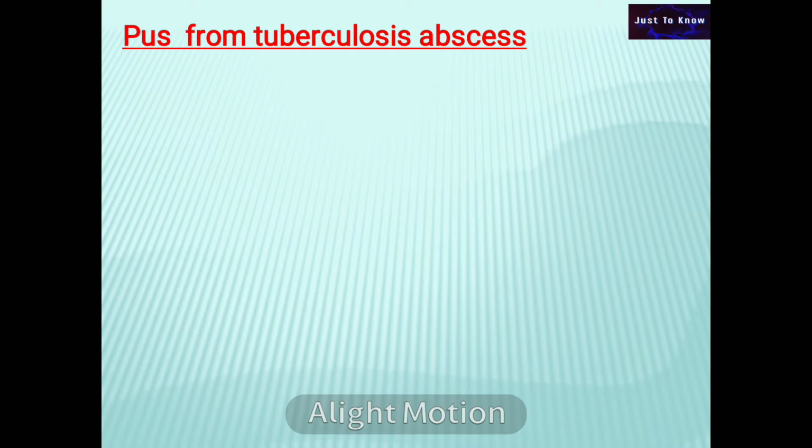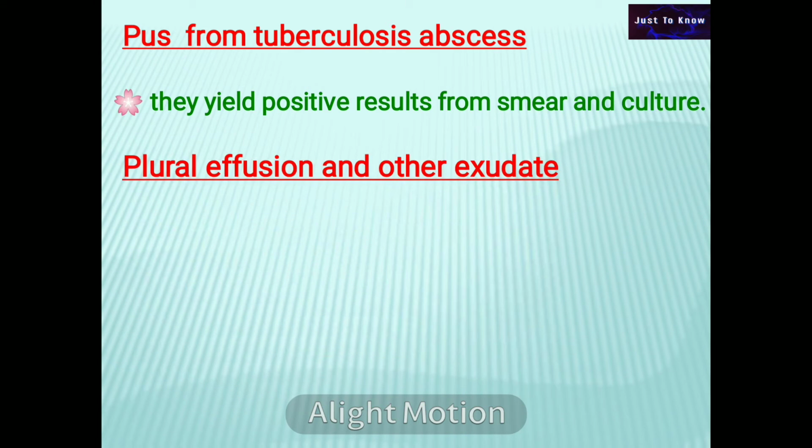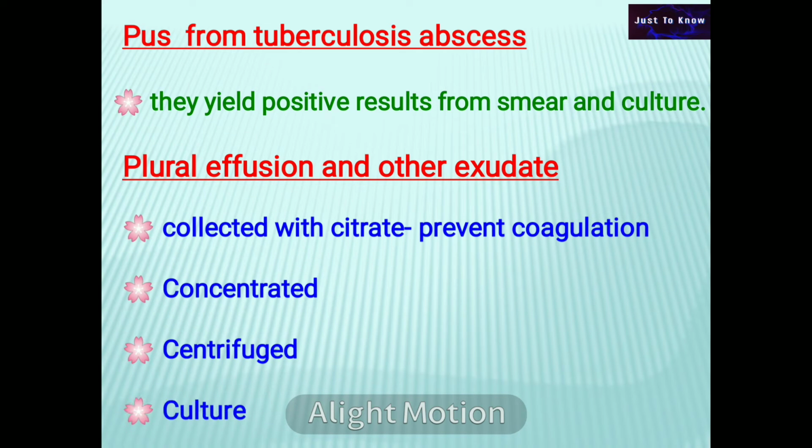Pus from tuberculous abscess often yields positive results in smear and culture. Pleural effusion and other exudates may be collected with citrate to prevent coagulation, which is concentrated, centrifuged, and cultured.